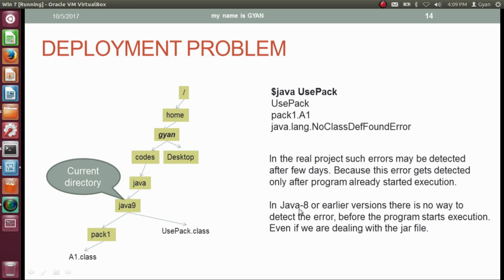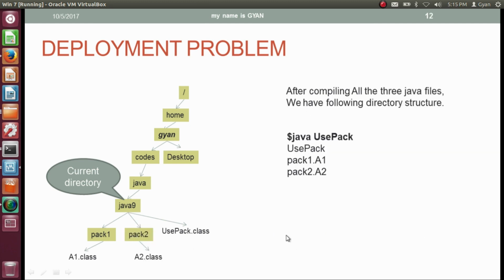In Java 8 or earlier versions, there is no way to detect the error before the program starts execution, even if we are dealing with jar files. Suppose the developer has to collect these two packages in a jar file and give that jar file to the user. But while collecting these two packages in a jar file, the developer forgets to collect the package pack2 in the jar file. The jar file has been delivered to the user.